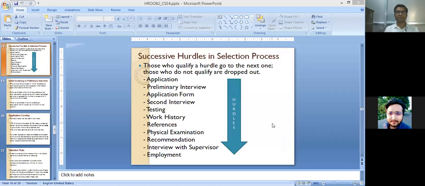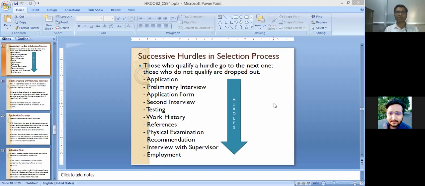Dear student, I am going to cover the rest of the subtopics in module 2, and in today's class, I will cover the successive process of selection, as well as discuss the placement and induction subtopic. From the further slides of the selection process, I am going to start with successive hurdles in the selection process.